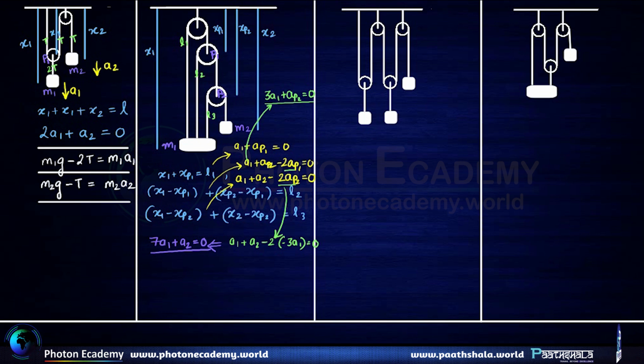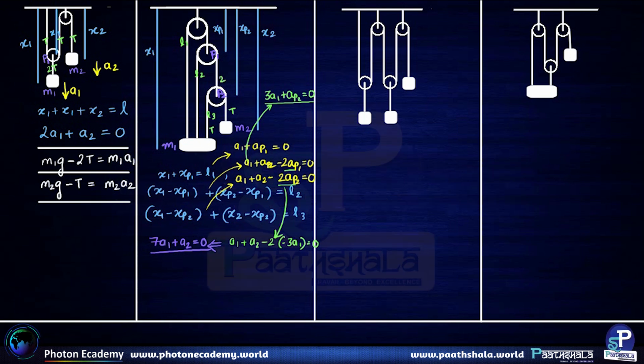Now for the Newtonian force dynamic equations, we can write down. So for that, let's understand the tension in the string. Let us say this is T. So this is T. So this happens to be 2T, and then this is 2T. This happens to be 4T, and then this is 4T. So we can write down the equation